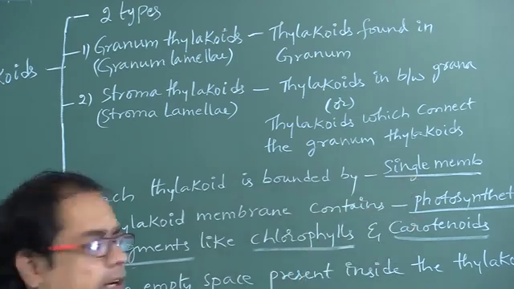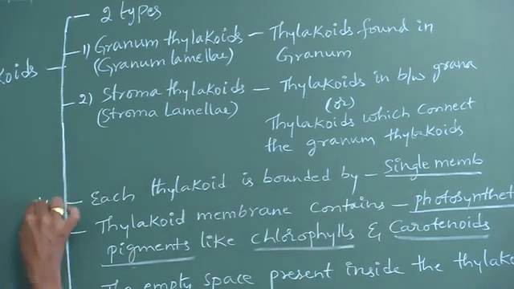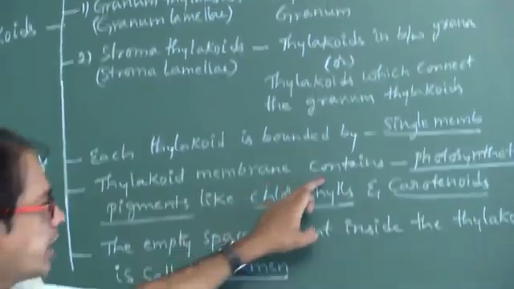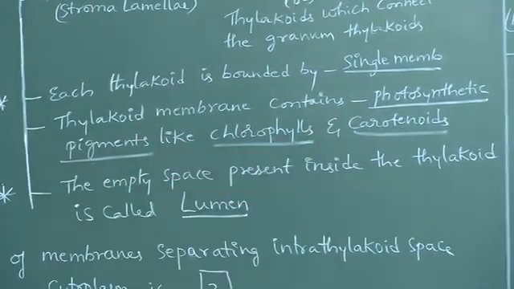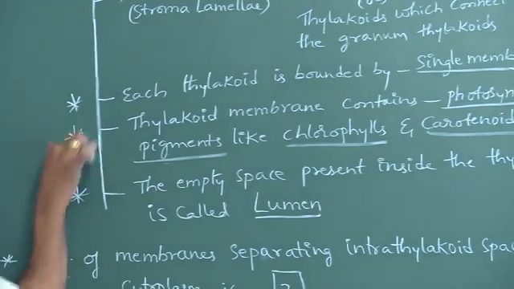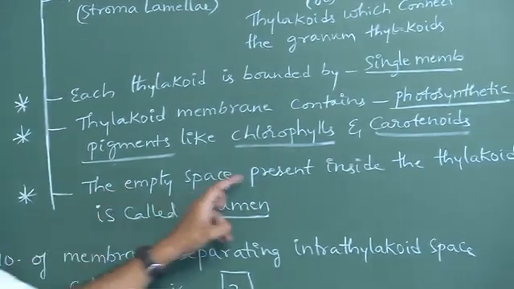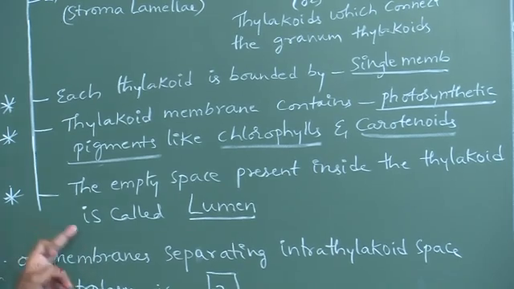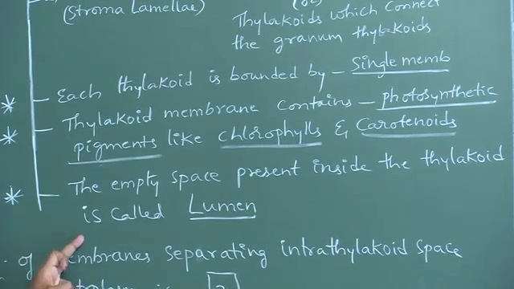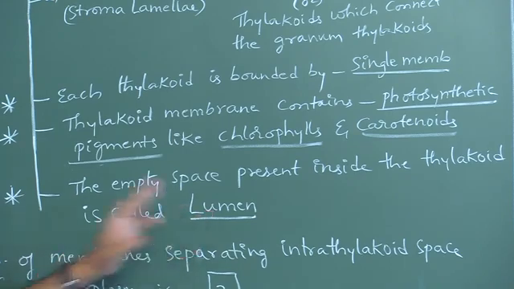That is very, very important. Thylakoid membrane contains photosynthetic pigments like chlorophylls and carotenoids. This is also very, very important. The empty space present inside the thylakoid is called lumen. Very, very important point.